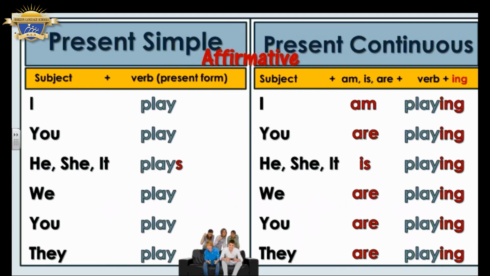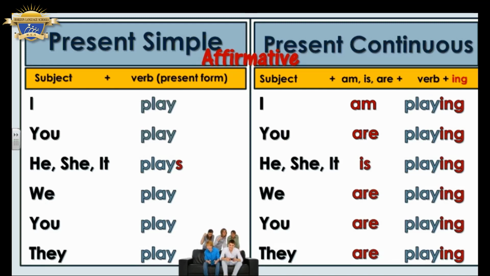Let's look at the form of each tense. Let's start with the present simple. We know that present simple consists of the first form of the verb, adding s, es, ies to the verb if the subject is singular. So, I play, you play, we play, they play.